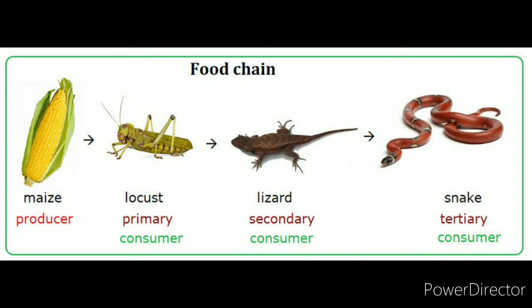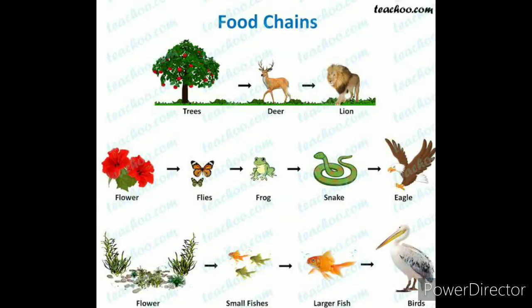So this is a food chain where the maize is being consumed by a locust, the locust is consumed by the lizard, and the lizard is consumed by a snake. So this is an example of a food chain. And these are some other examples of food chains in an ecosystem. Just pause the video and analyze these diagrams and understand the meaning of food chain.